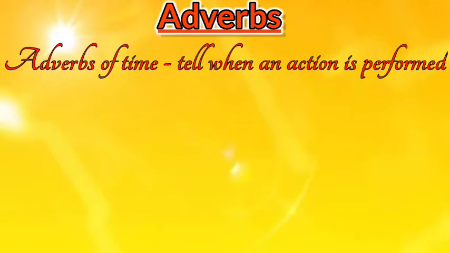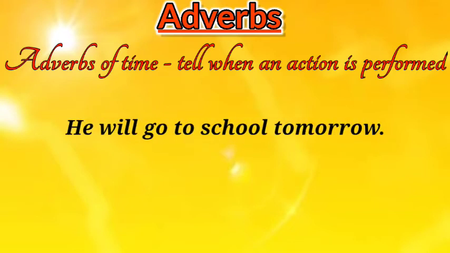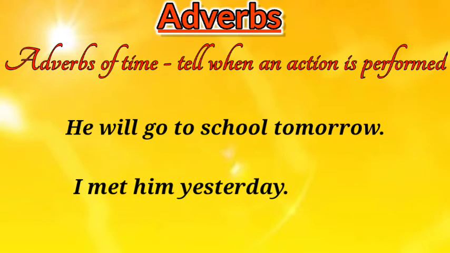For example, he will go to school tomorrow. I met him yesterday. In both the sentences, tomorrow and yesterday are adverbs of time because they show when the action is performed, or they show the time of an action.